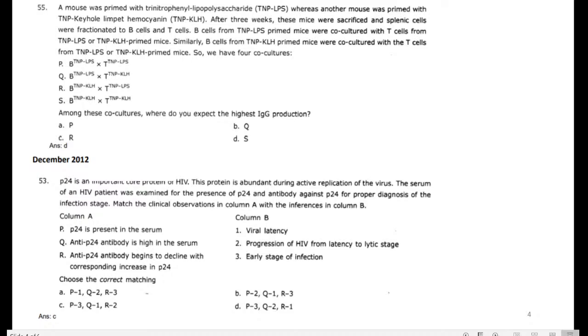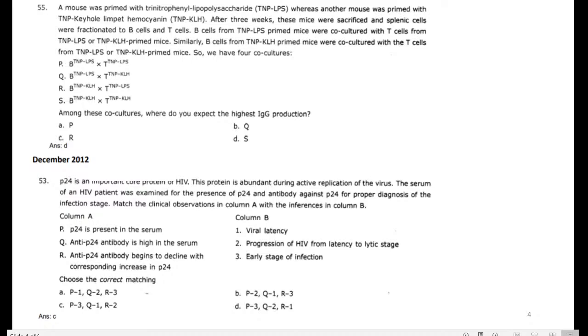We want to take those B cells and co-culture them with T cells from LPS or KLH. Similarly, we take the B cells from TNP-KLH and co-culture them with the T cells from both LPS and KLH.